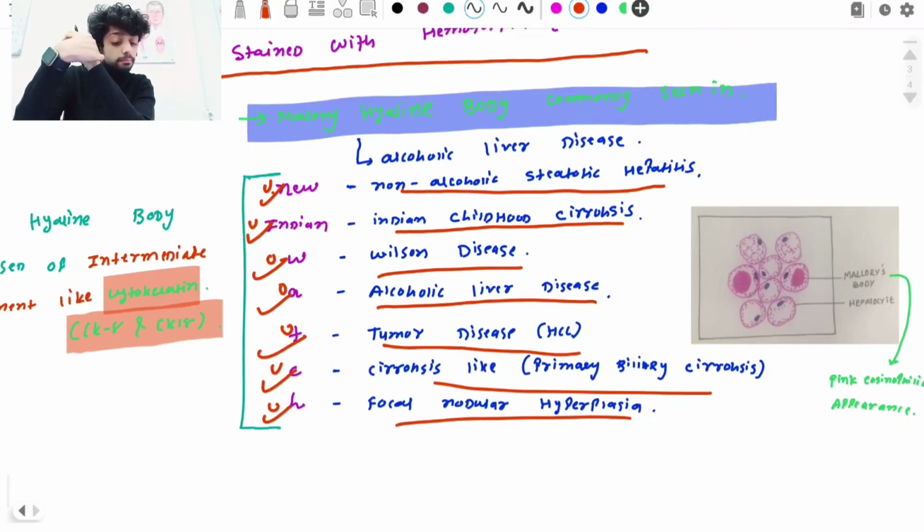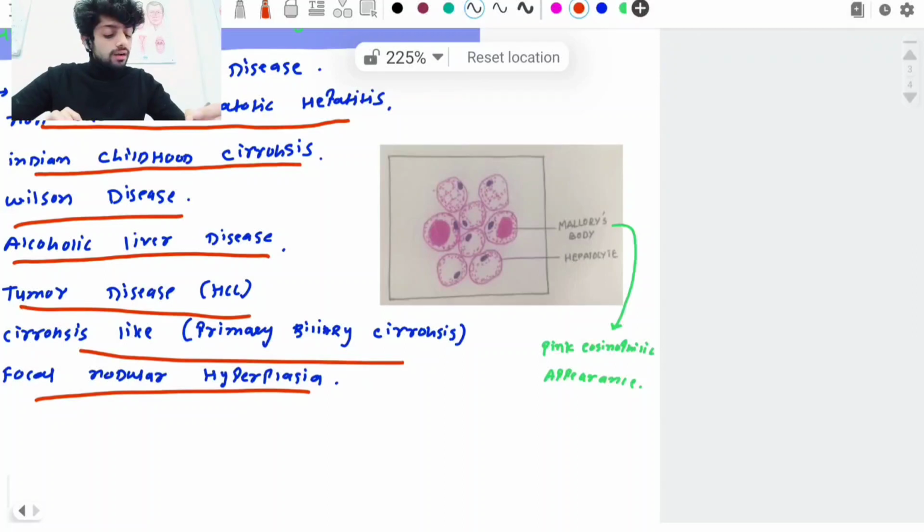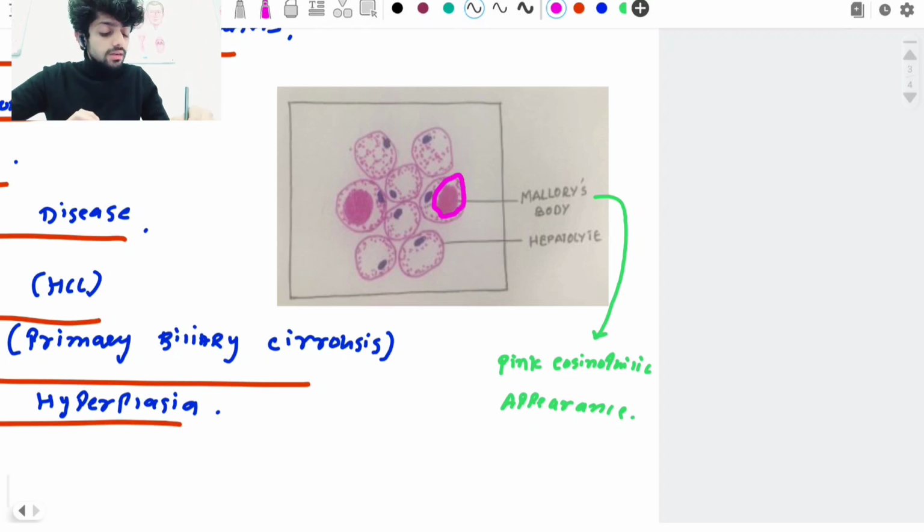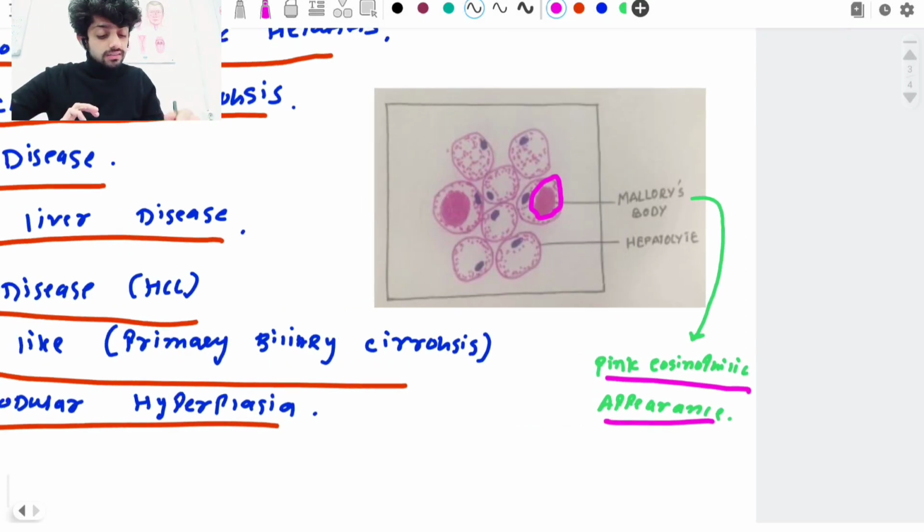C for cirrhosis like primary biliary cirrhosis, and H for focal nodular hyperplasia. So normally what is the appearance of the Mallory bodies? Here in the image you clearly see Mallory bodies. They give a pink eosinophilic appearance inside the cells.